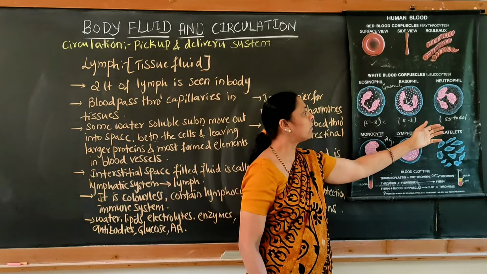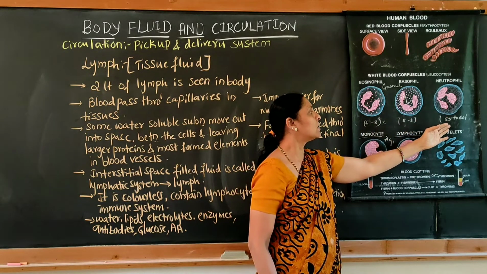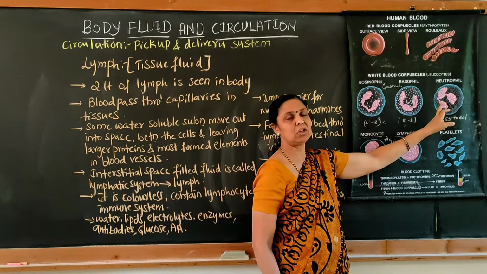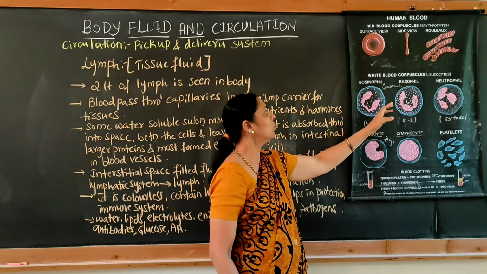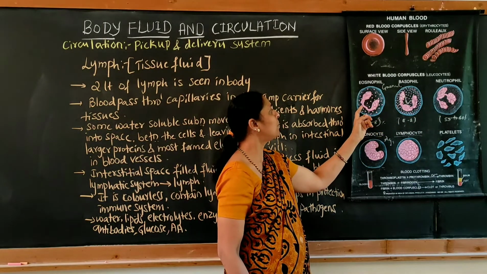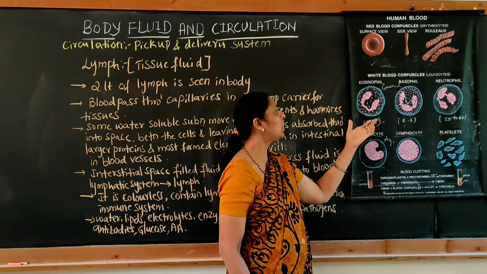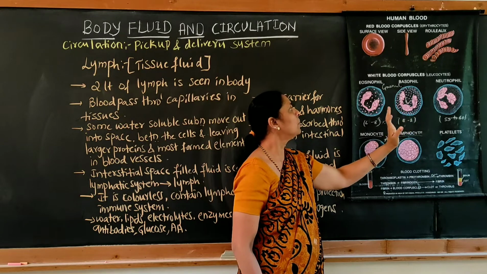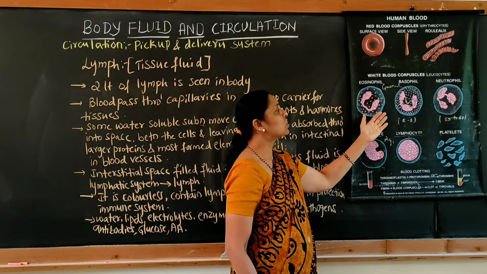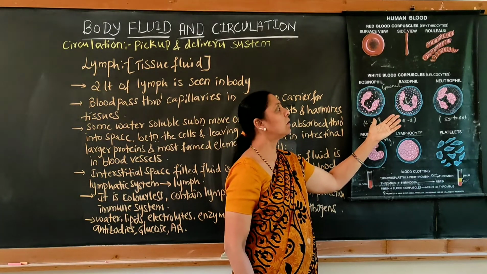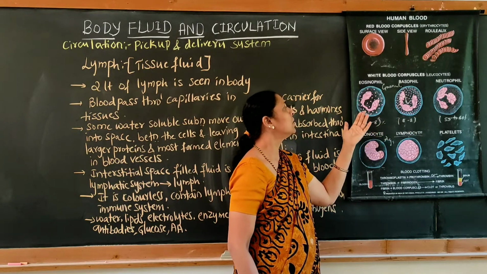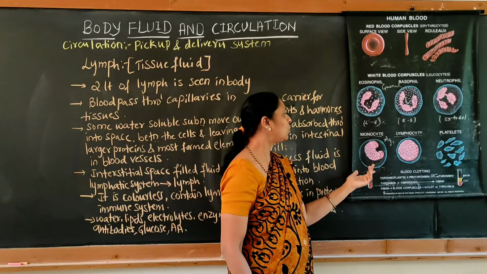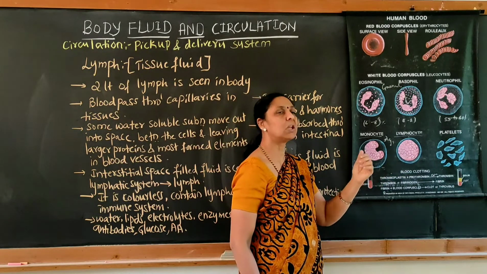The percentages I have already explained. Neutrophil is 55 to 65%, where the nucleus is trilobed in nature. Moving on to the eosinophil, which is bilobed, the percentage is hardly 6 to 8%, whereas basophil is hardly 0 to 0.5%. The functions, as you already know, are different for these three types. And in the WBC itself, we are able to see agranulocytes. There are mainly two types, one is monocytes and the other is lymphocytes.